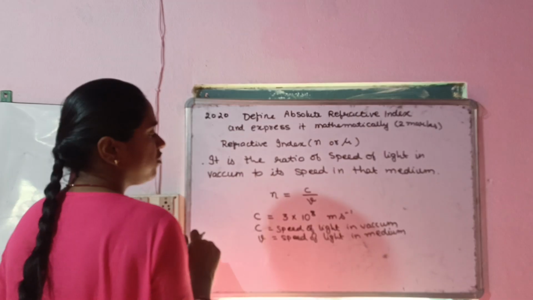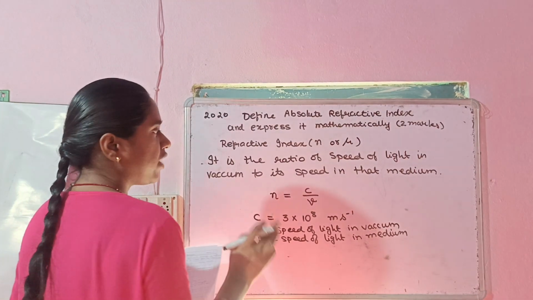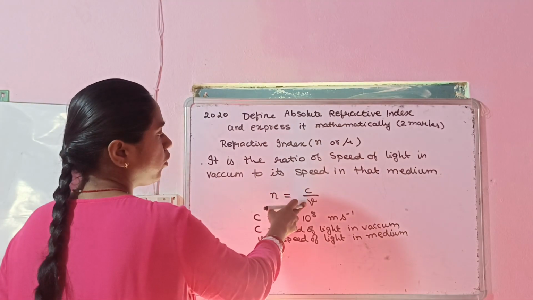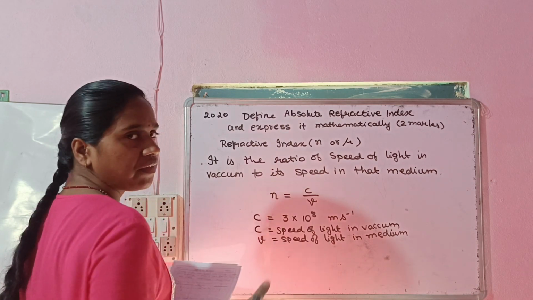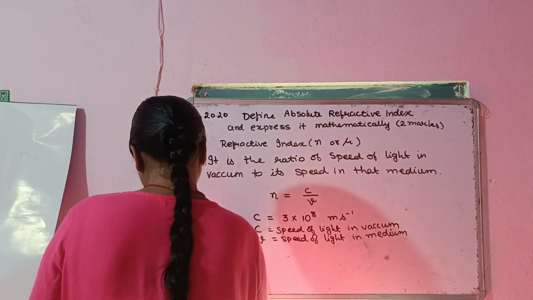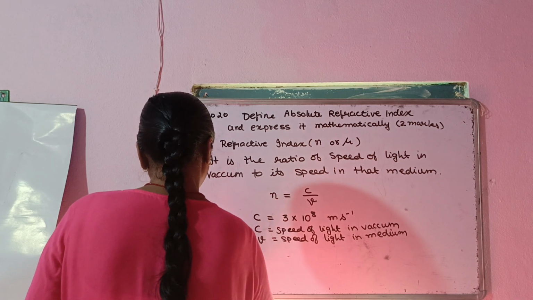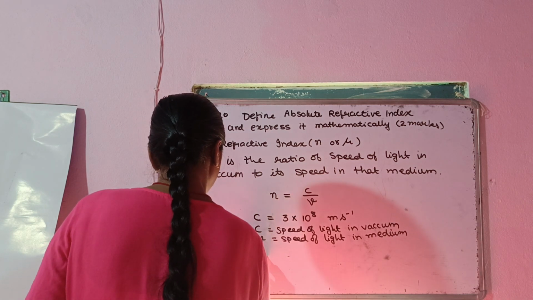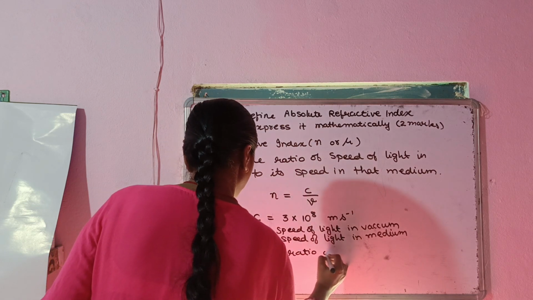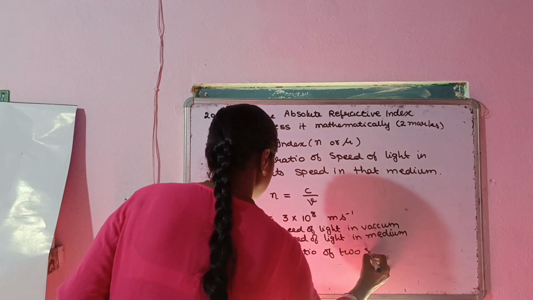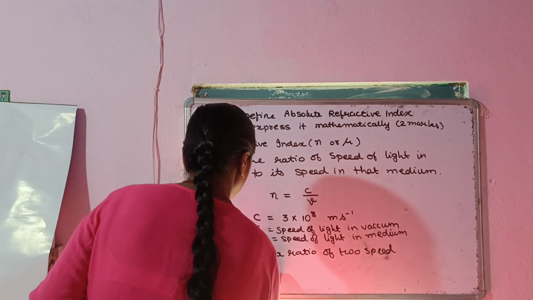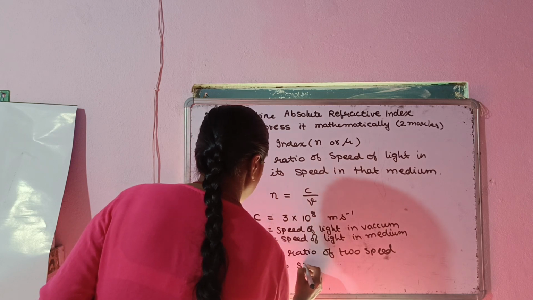Both of them are speeds, so the ratio, the refractive index, does not have any SI unit, because both are meter per second and they will get cancelled. Since it is a ratio of two speeds, it has no SI unit.